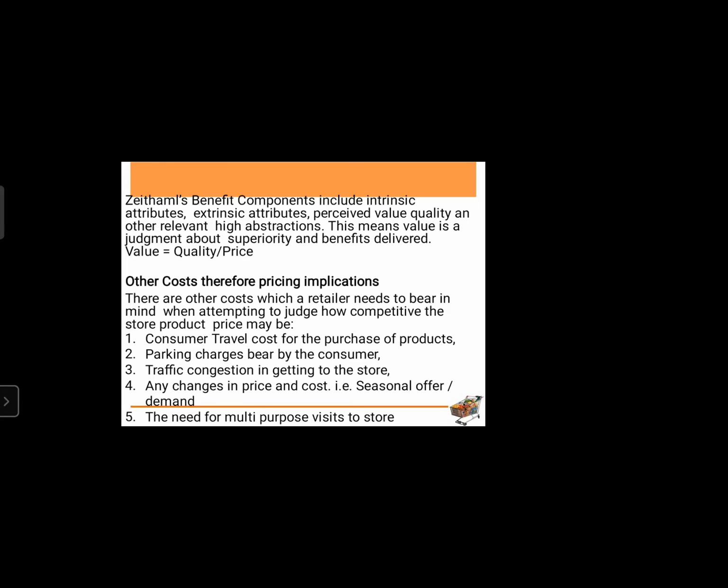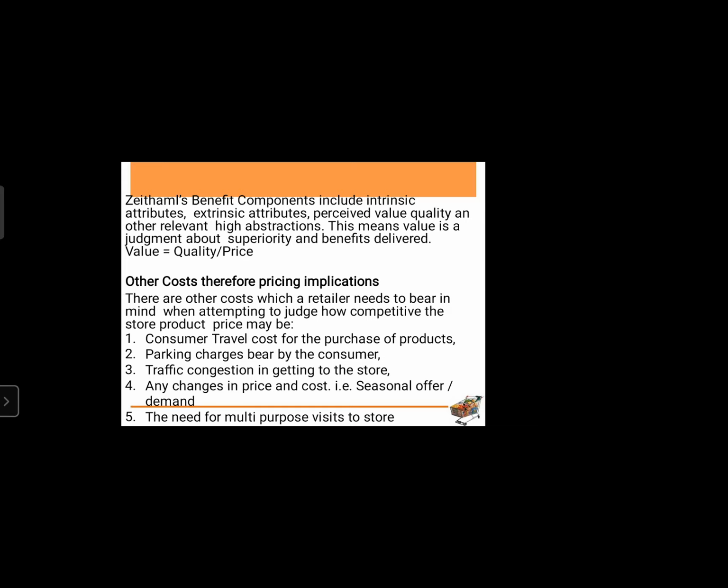Value is equal to quality divided by price. Other costs, therefore, pricing implications. There are other costs which a retailer needs to bear in mind when attempting to judge how competitive the store's product price may be. What are all the other costs a retailer has to look into or invest in? Consumer travel cost for the purchase of the product.